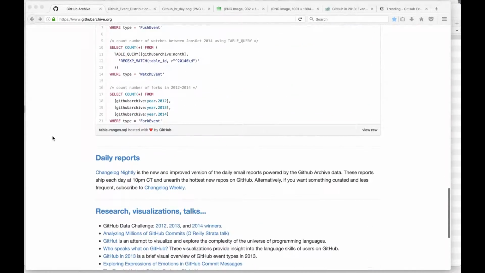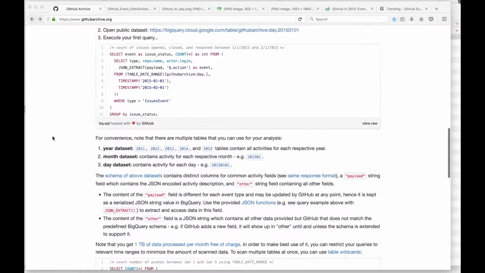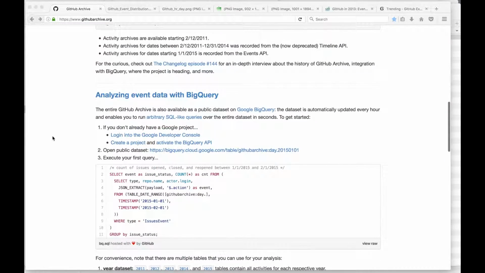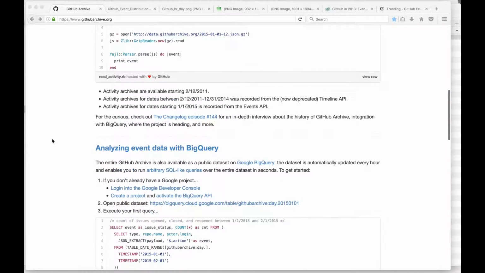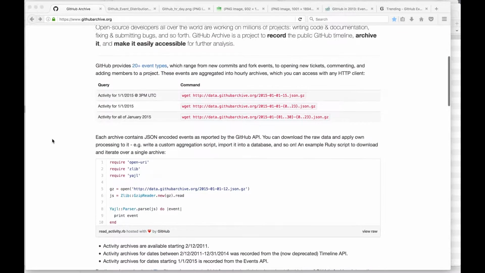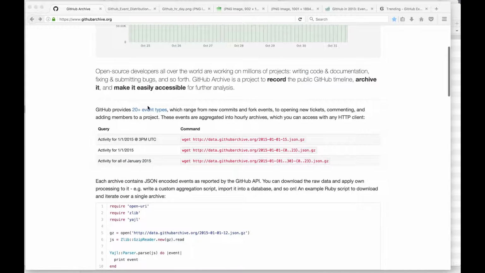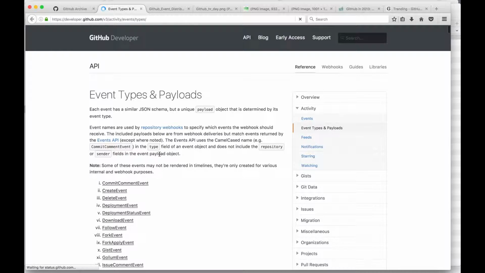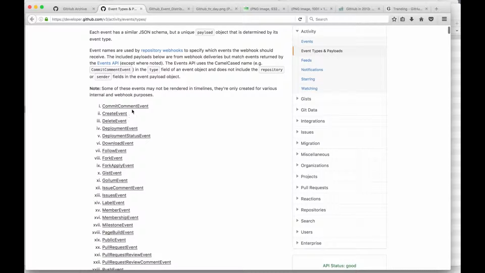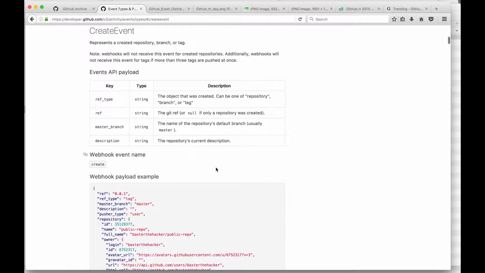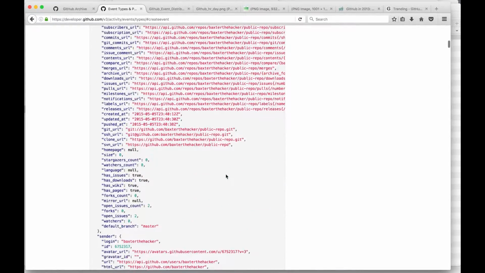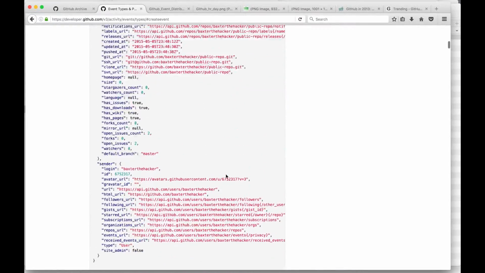GitHub describes an event as something like a forking or a commit, as well as up to 26 different other events. And then within each individual event, there are what they are calling payloads. So there is an event type and payload, so for a commit event or create event, they have all these additional different attributes that could be queried.